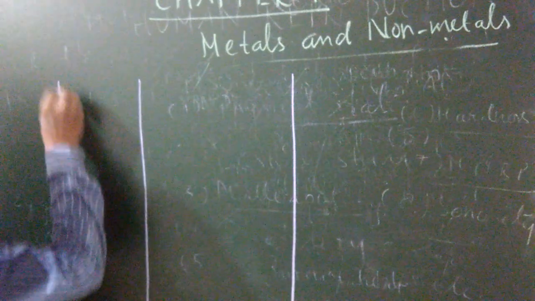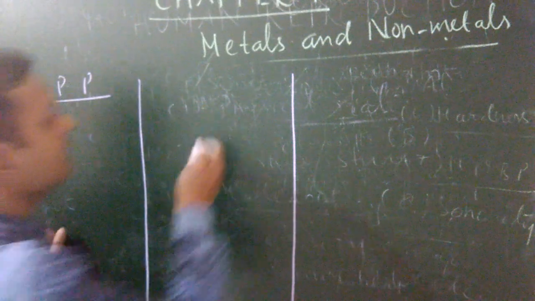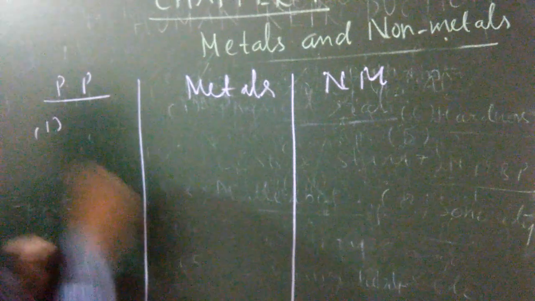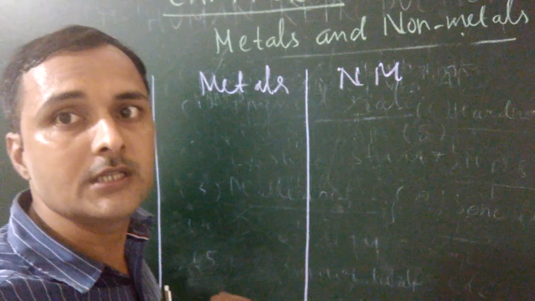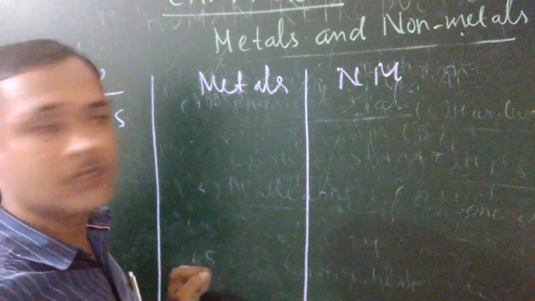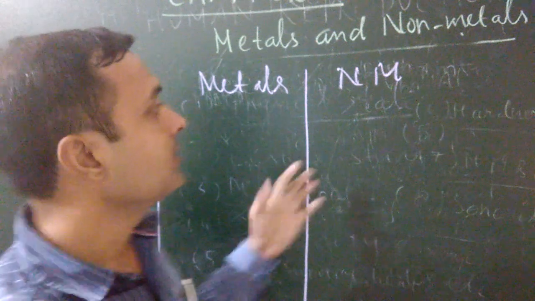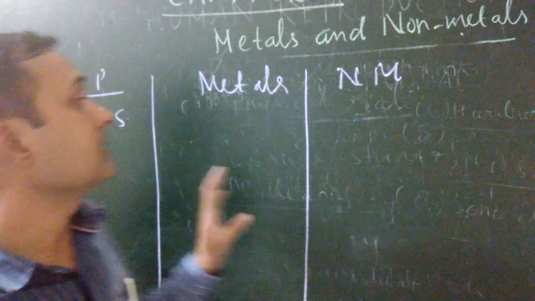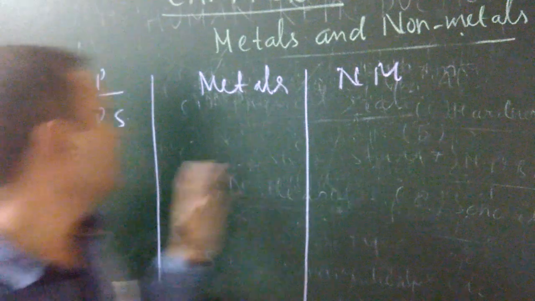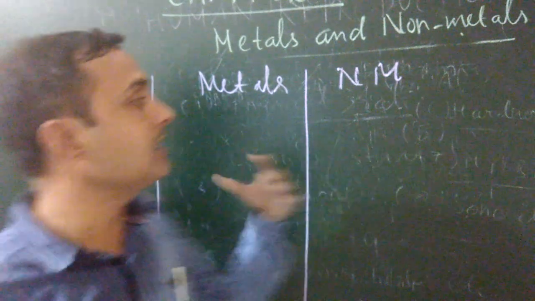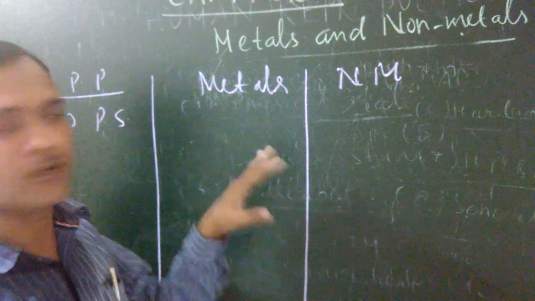You can see the first physical property in the first column, in the second column metals, and in the third column non-metals. The first physical property is physical state. All metals are mostly solid, whereas non-metals are found in all states: solid, liquid, or gas. Next is ductility. Metals are ductile, non-metals are non-ductile. Next is malleability. Metals are malleable, non-metals are non-malleable.